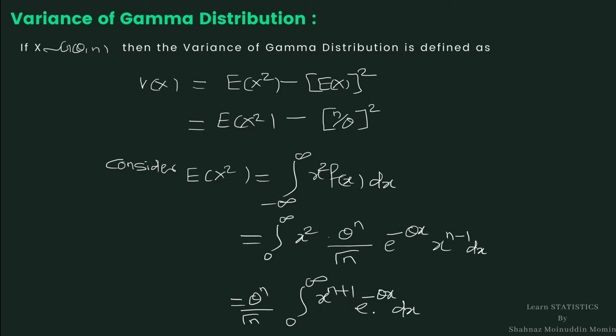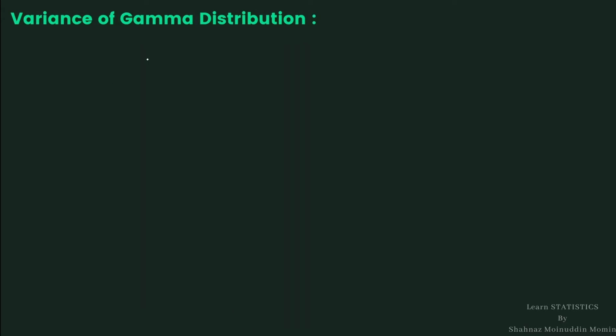By comparing this integration, equation number 3, with the gamma integral as we have taken in equation number 2, we get the expectation of x square is equal to theta raised to n divided by gamma n into gamma n plus 2 divided by theta raised to n plus 2.